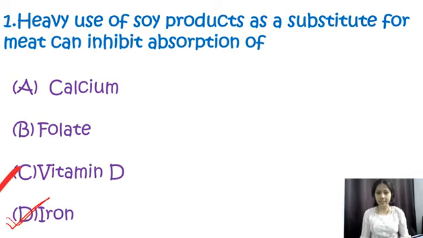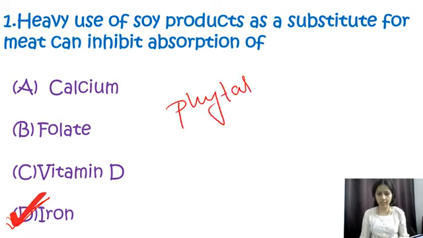We know that soya beans contain a compound known as phytates. These phytates can bind to iron and inhibit its absorption in the body. So when we consume this product on a large scale, maybe the product is not processed properly or not balanced with a good iron rich food, it may contribute to iron deficiency over time. That's why heavy use of soya products as a substitute for meat can inhibit the absorption of iron. So over here my correct option is D.